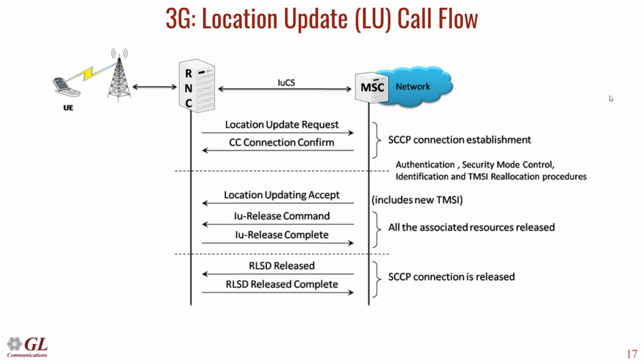Then MSC will authenticate the user by contacting the HSS and getting the security and authentication information, and it will accept the location update if the authentication is successful, thereby allowing UE to use the services offered by the 3G network.